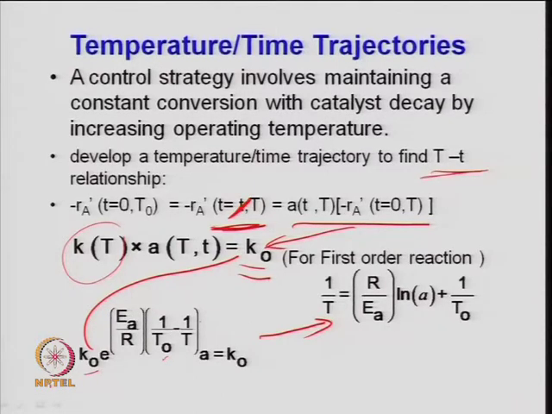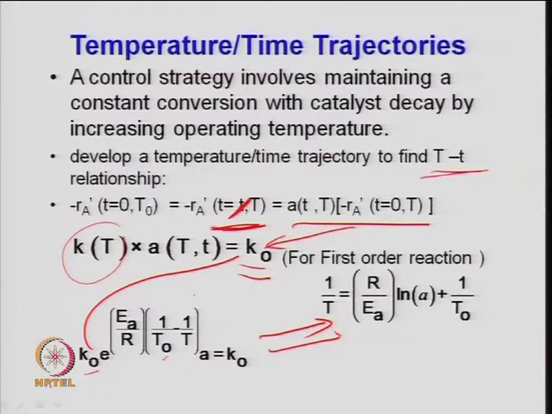So, if you take the log, ln A is equal to the expression written here in terms of 1 by T. So, one can write 1 by T minus 1 by T0 is equal to simply R upon E_A ln A, right.